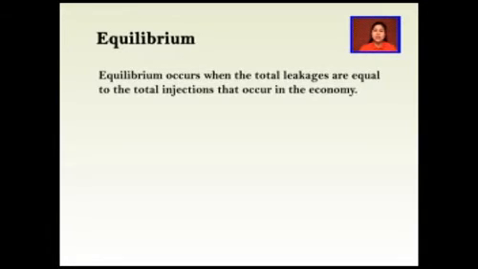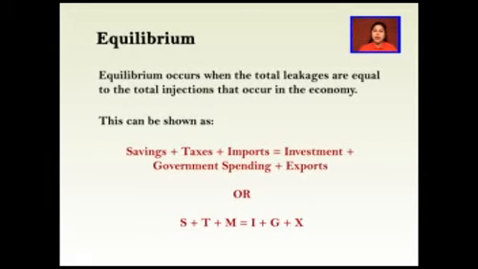I once again repeat, in terms of the 5-sector circular flow of income model, the state of equilibrium occurs when the total leakages are equal to the total injections that occur in the country. This can be shown as savings plus taxes plus imports equals investment plus government spending plus exports, or S plus T plus M equals I plus G plus X.